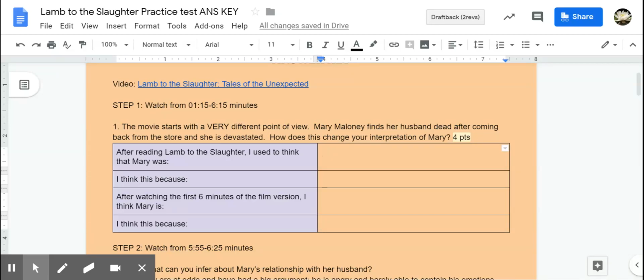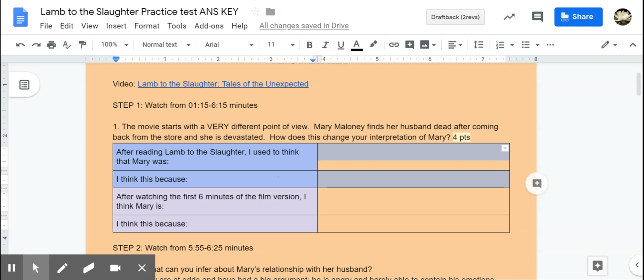All right, so in order to answer a test question like this, the first thing I would want you to do is look back through your paper packet of Lamb to the Slaughter, because these two questions center around the text instead of the movie.